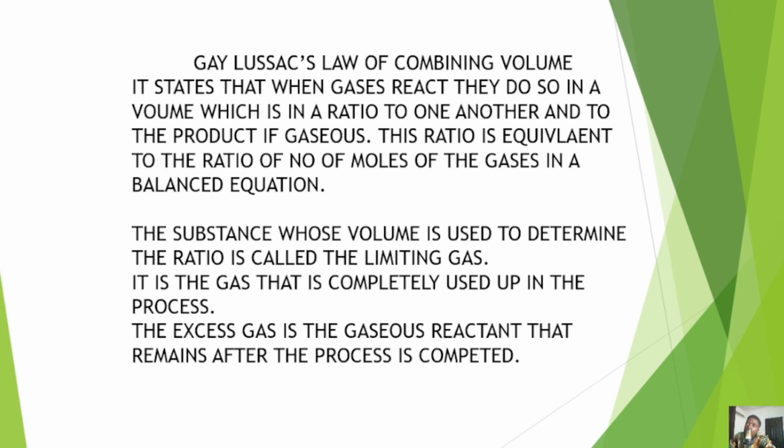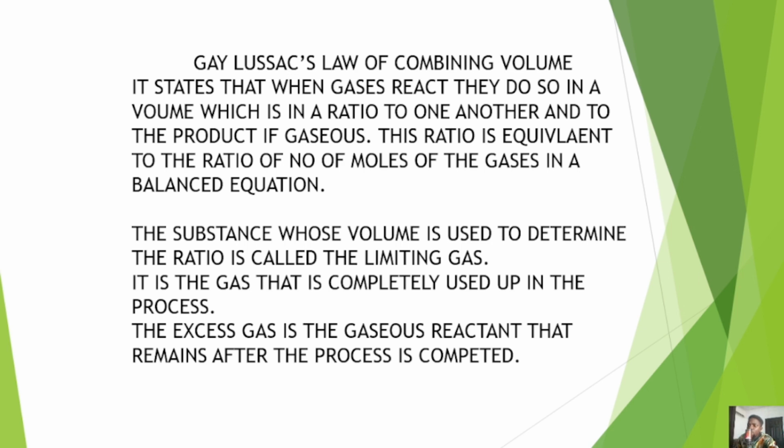Now you might be given a question where different or variable volumes of gases are given to react, and you will notice that not every given value will be used. To determine the amount that is going to be used, you will need to identify the limiting gas. The limiting gas is the gas that is going to be completely used up in the reaction. The second type of gas is the gas that is in excess. That excess gas is the gas that remains after the process is completed.